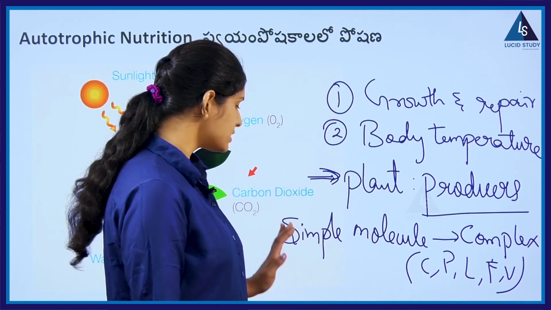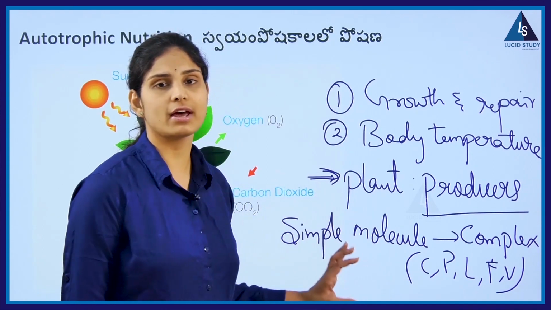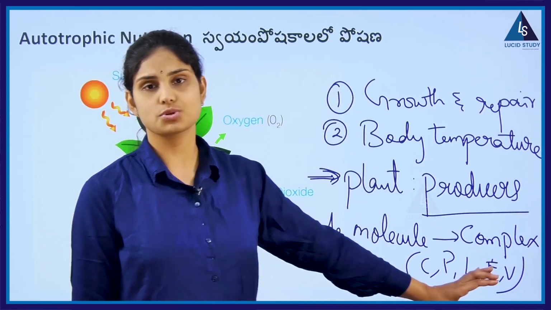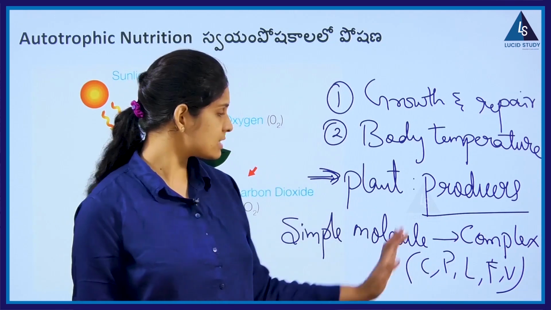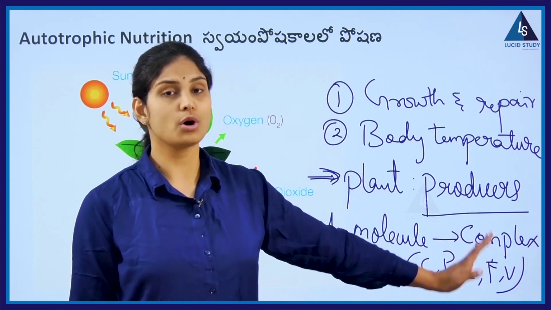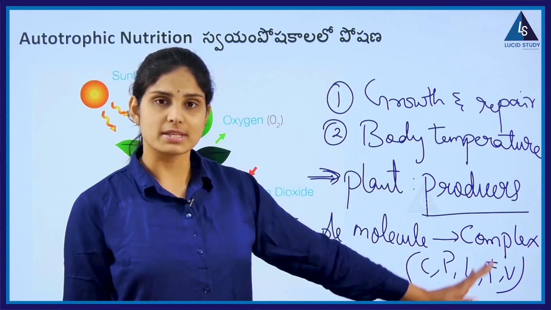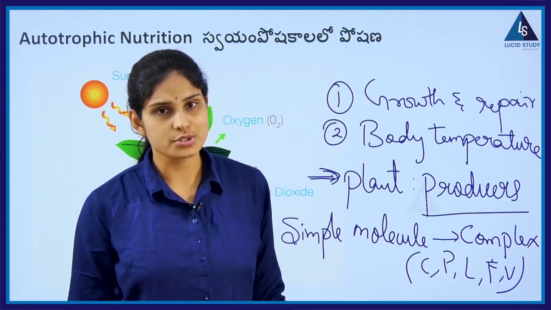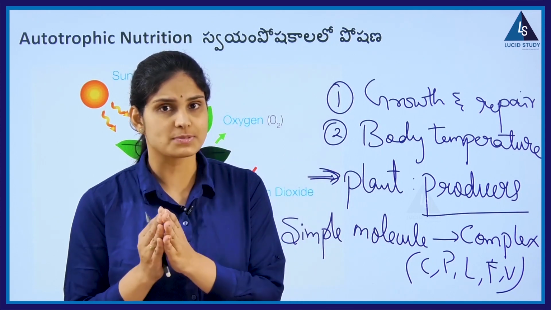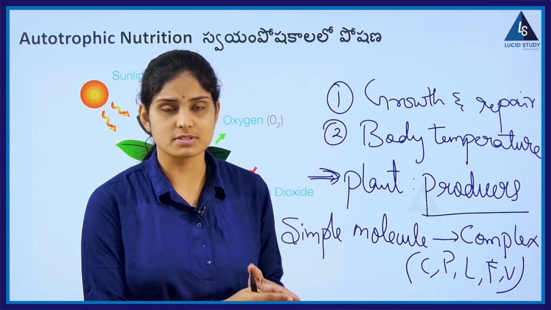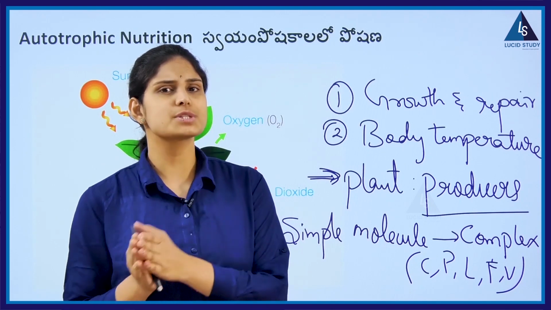So this is the main reason why autotrophs are said to help in making food materials in the form of chemical or complex compounds. Based on that, there are various steps and mechanisms by which the plant undergoes this process.